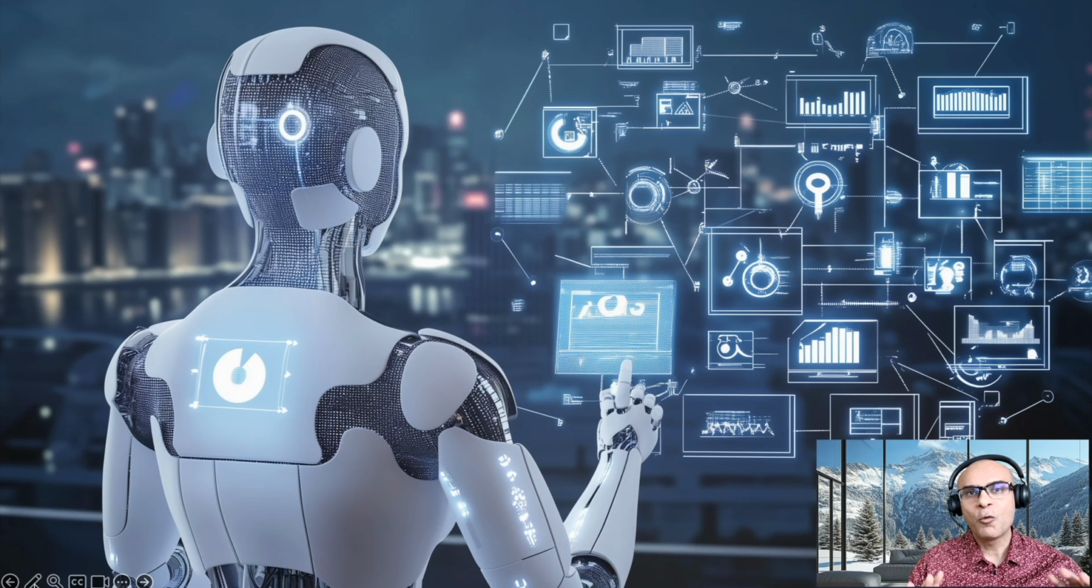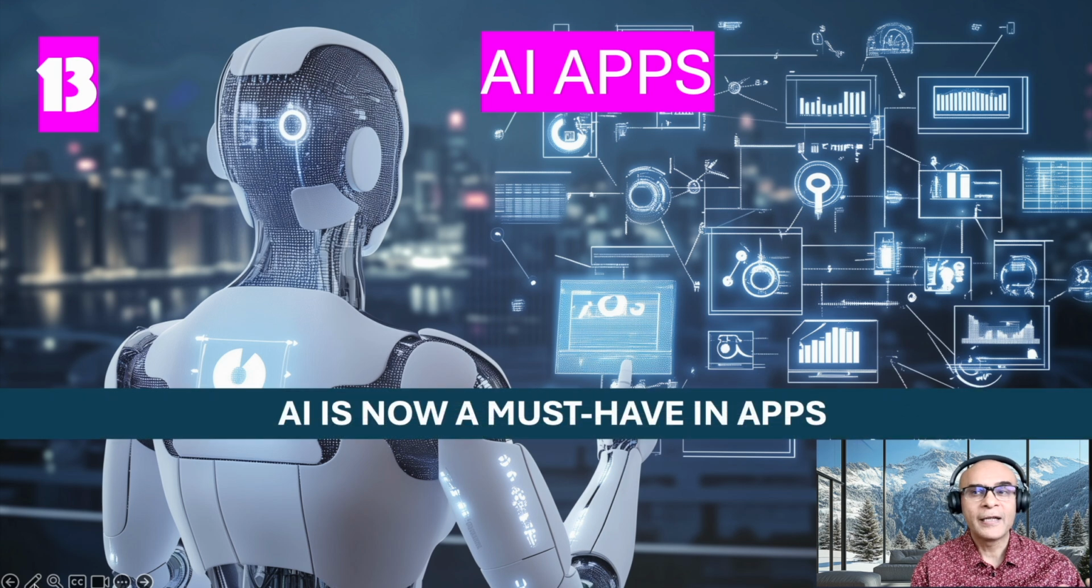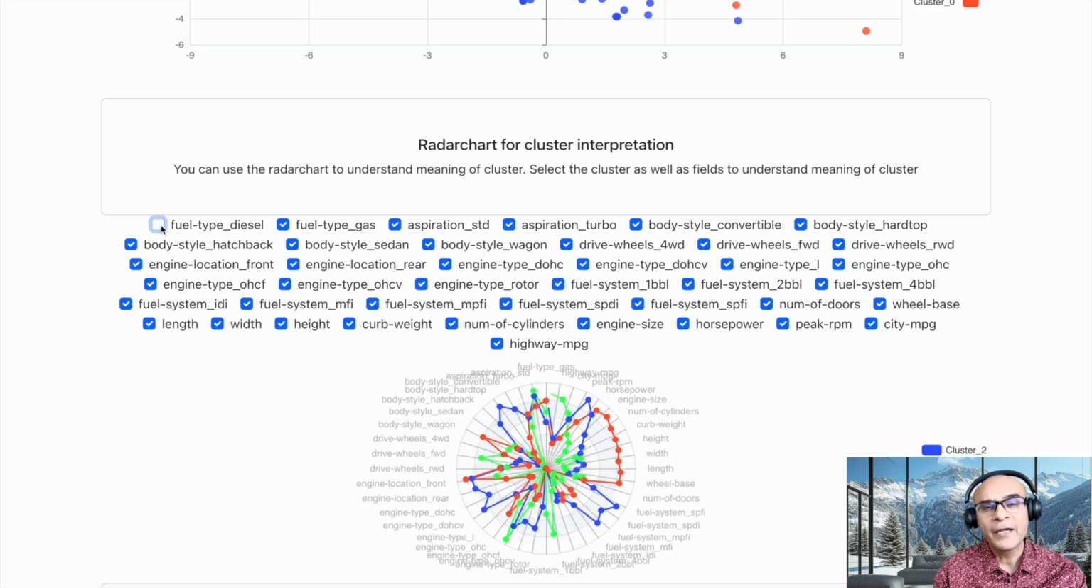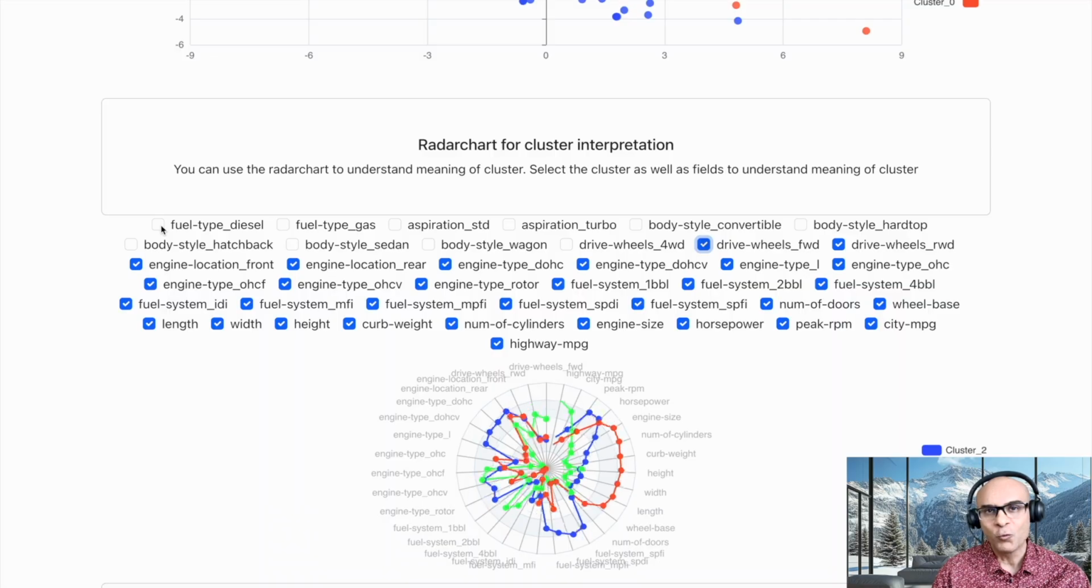AI-powered apps are now a must-have. These apps are widely used in various areas such as healthcare, finance, and customer service, and they are really providing very intelligent solutions such as virtual assistants or decision-making tools.